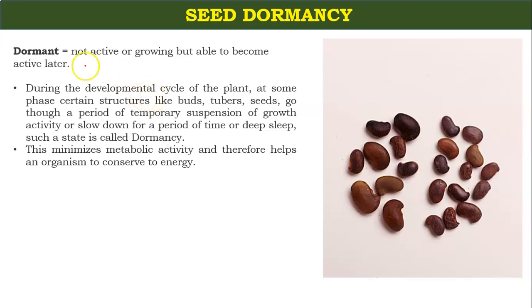Now the seed dormancy. This is a very important concept. What is dormant? Dormant means not active or growing. I think you all have heard about the dormant volcano. A dormant volcano means not active for many years. So what is the meaning of dormant? Not active or growing, but able to become active later. Right now it is not active, but it can be active later.